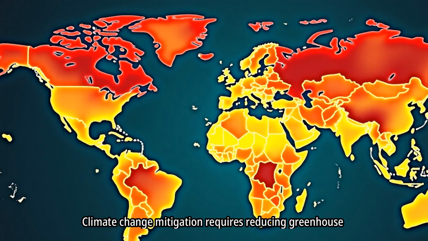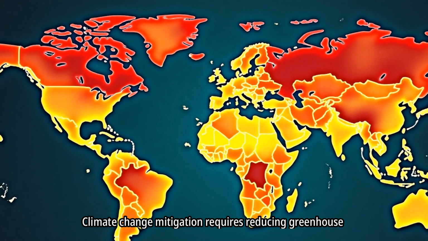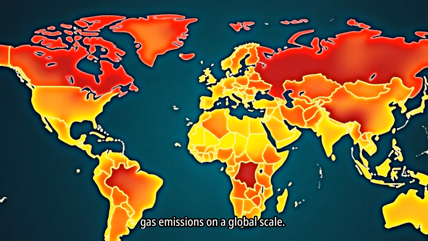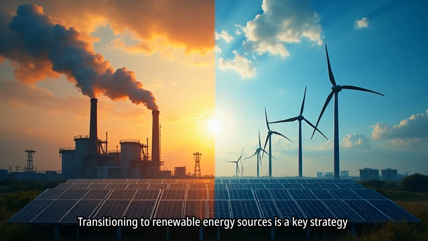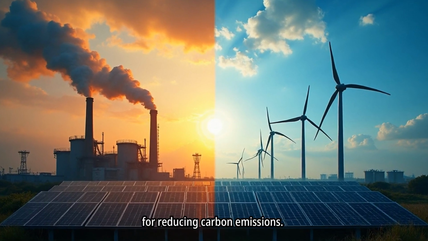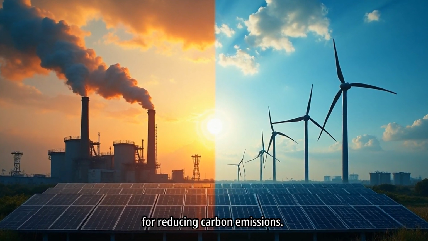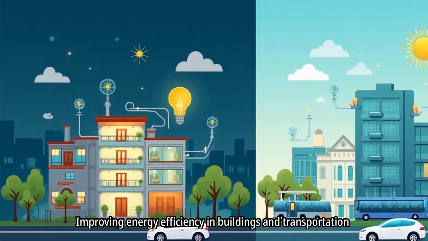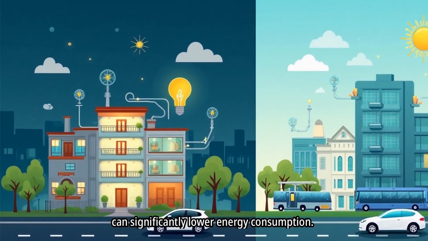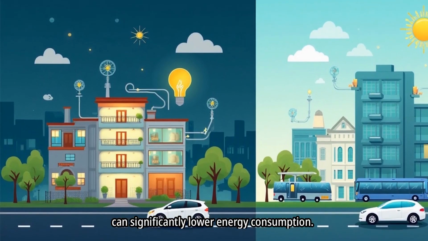Climate change mitigation requires reducing greenhouse gas emissions on a global scale. Transitioning to renewable energy sources is a key strategy for reducing carbon emissions. Improving energy efficiency in buildings and transportation can significantly lower energy consumption.